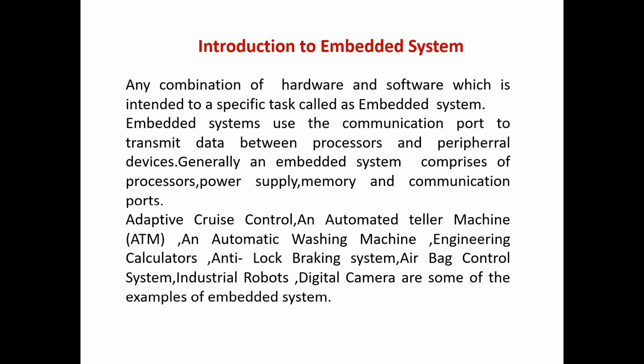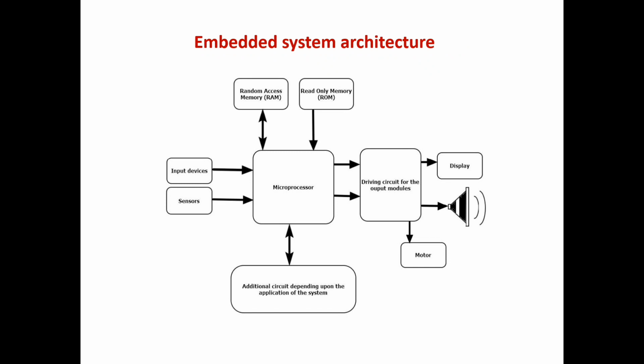Automated teller machines, automatic washing machines, engineering calculators, anti-lock braking systems, airbag control systems, industrial robots, and digital cameras are some examples of embedded systems. Now over to Prajjval.